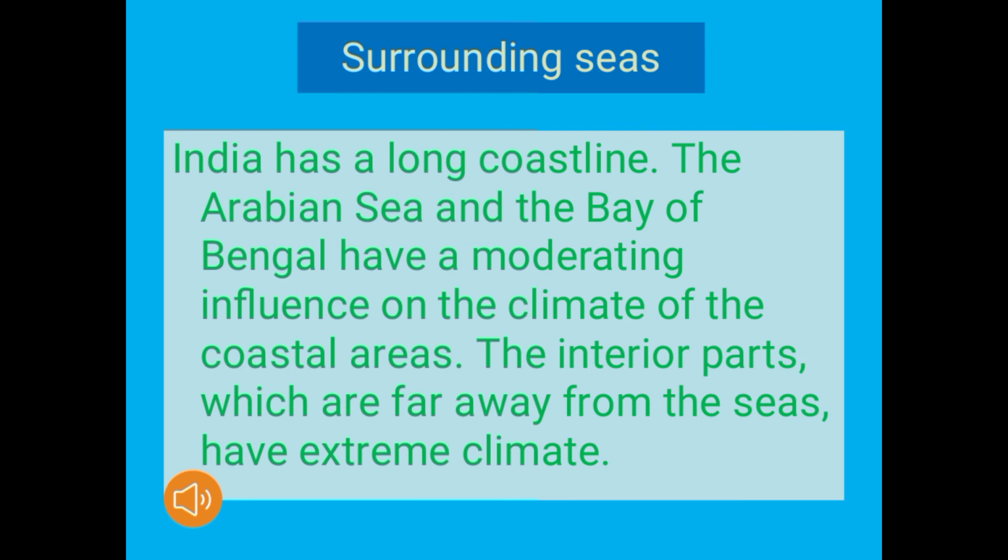Now we know the second point, that is surrounding seas. So boys, we all know that India has a long coastline. The Arabian Sea and the Bay of Bengal have a moderating influence on the climate of the coastal areas, and the interior parts which are far away from the seas have extreme climate. So this is the point, surrounding seas.